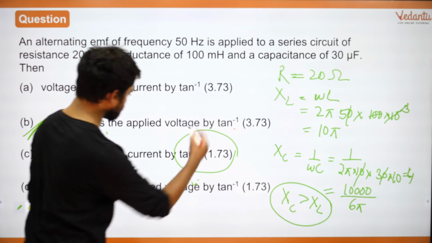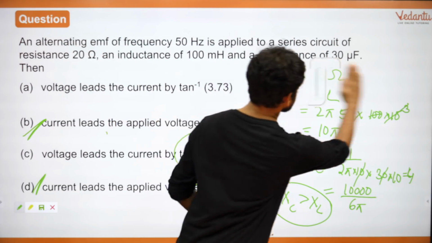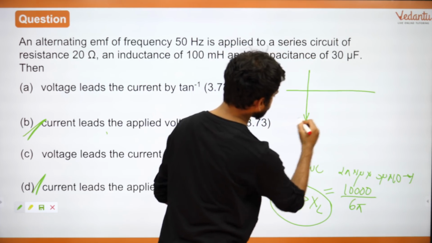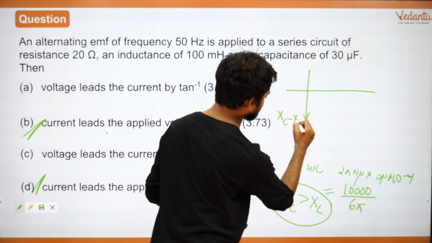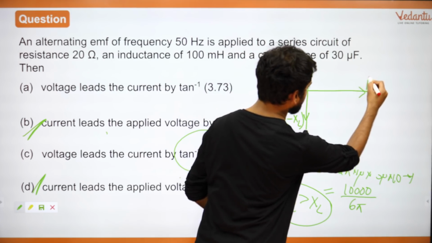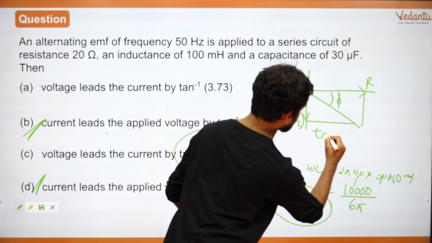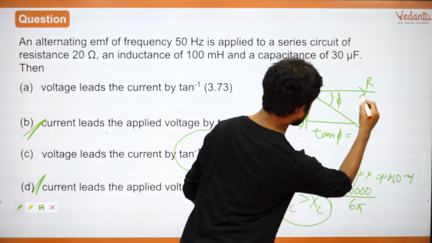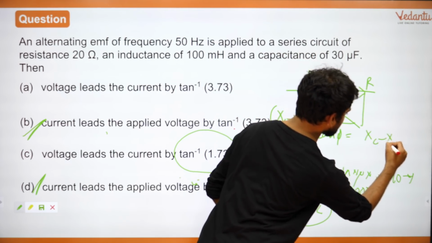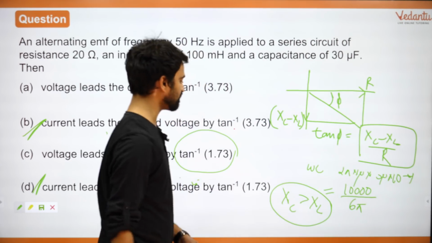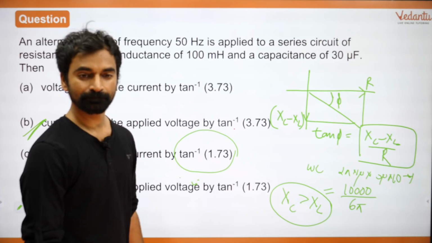This angle, right? So this basically is XC minus XL and this is R. So if you want to find out phi, what do you do? Tan phi will be equal to XC minus XL upon R. You have all of these values, substitute this and you will get the final answer.